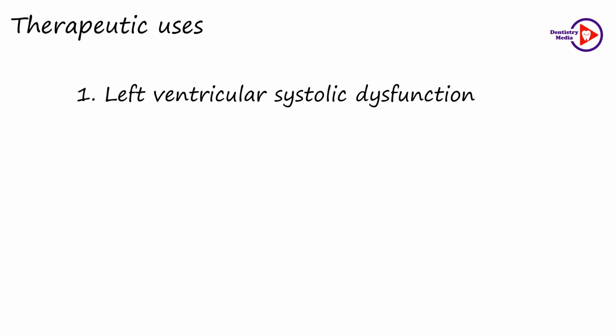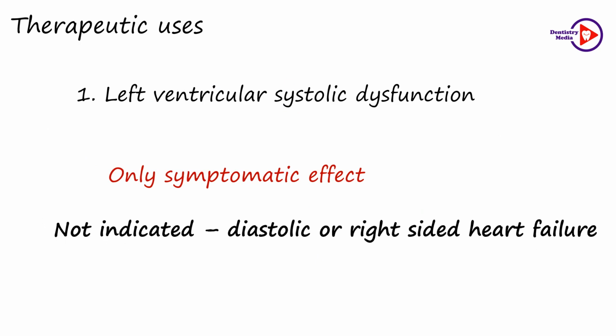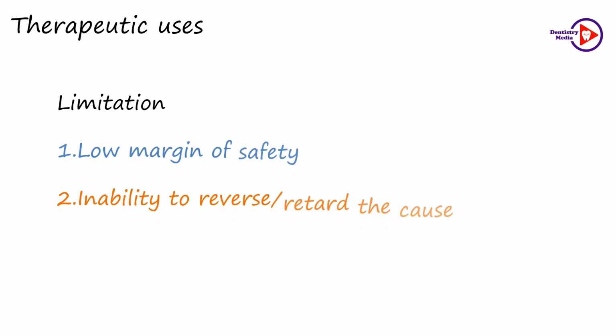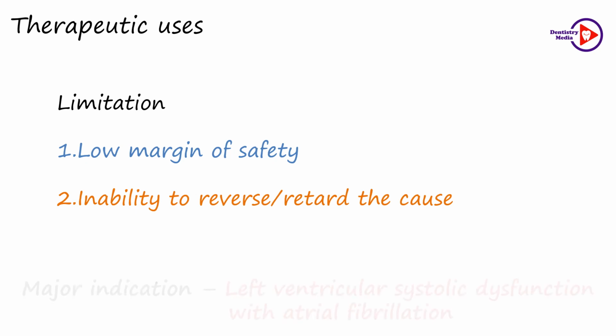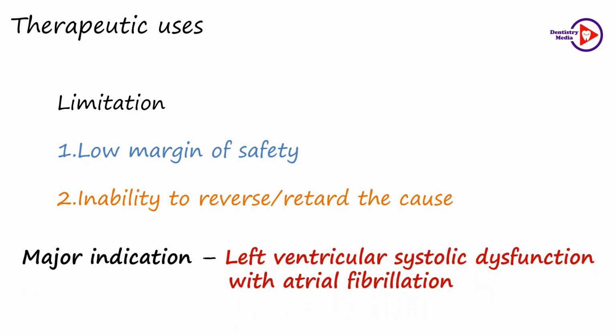Cardiac glycosides are used in the management of left ventricular systolic dysfunction, but they provide only a symptomatic effect and they are not indicated in diastolic or right-sided heart failure patients. They have a low margin of safety and they do not alter the basic pathology. Therefore, they are unable to decrease the mortality rate. In mild to moderate cases of heart failure, patients respond better with ACE inhibitors and diuretics, and such patients do not require digoxin. Therefore, cardiac glycosides are majorly indicated in cases with left ventricular systolic dysfunction associated with atrial fibrillation.